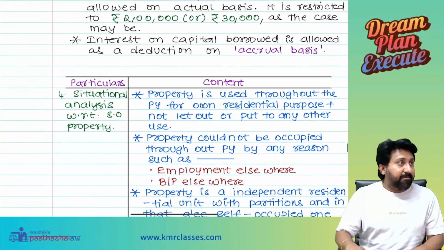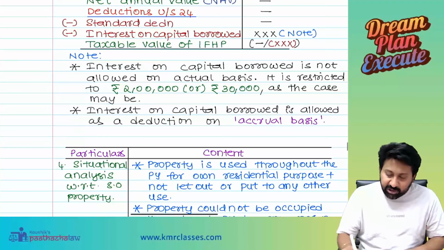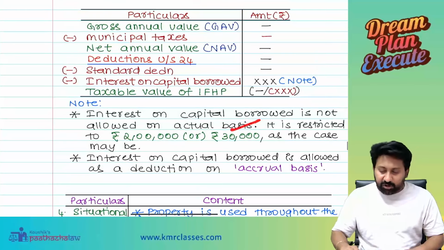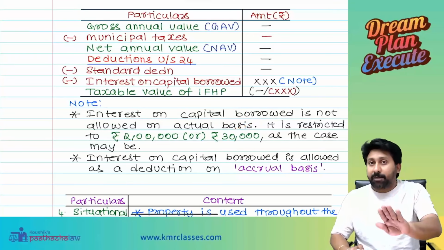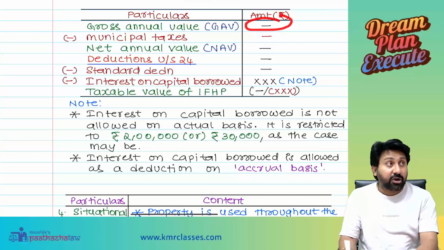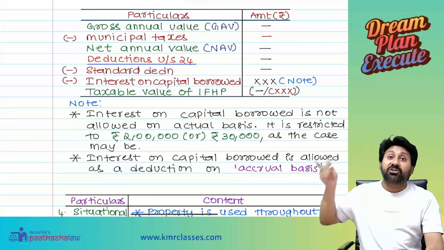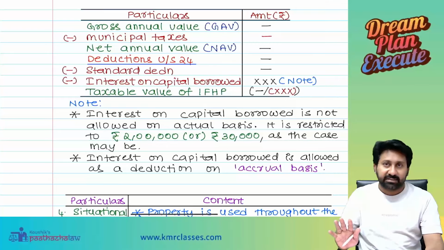Now, very important. Please see here. Interest on capital borrowed is not allowed on actual basis. Means what? If it is a self-occupied property where you are already taking the advantage of nil gross annual value, then whatever actual interest you paid on the property, I will not give as a deduction.